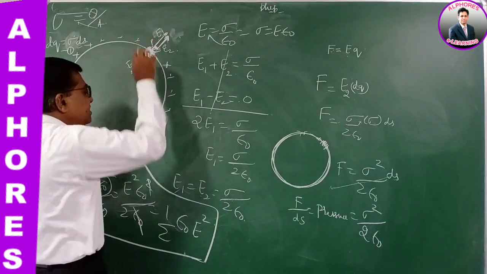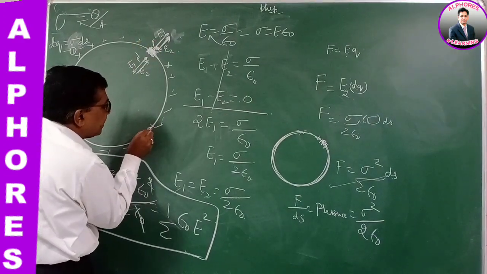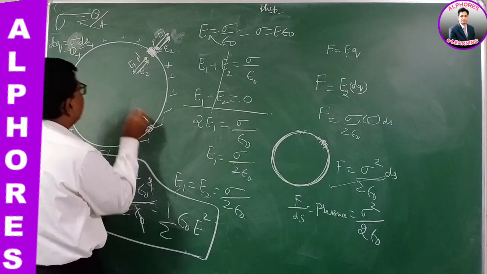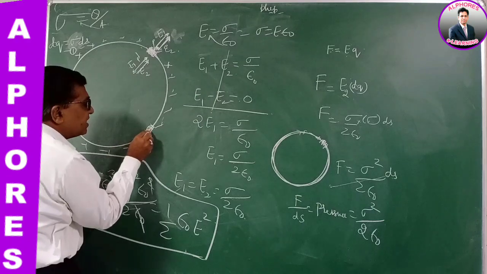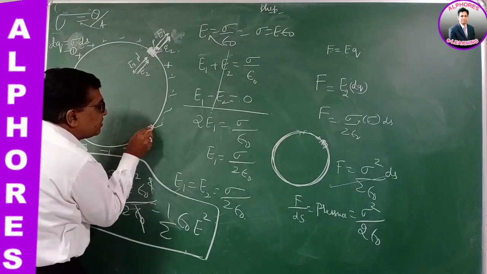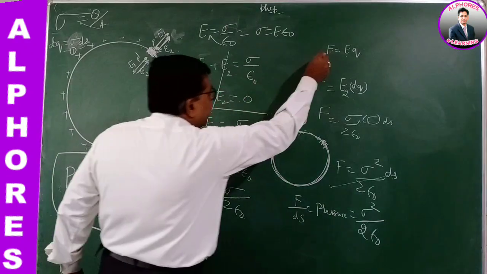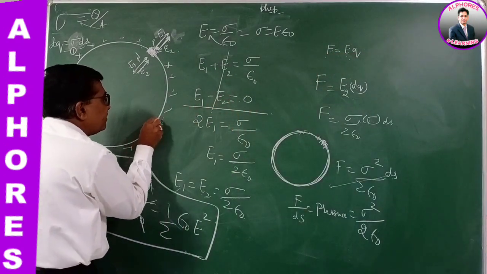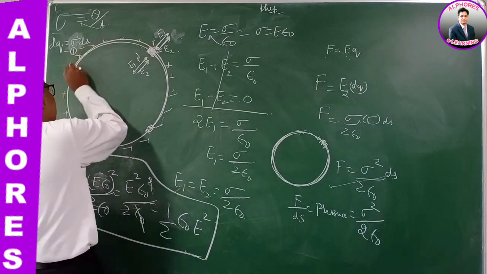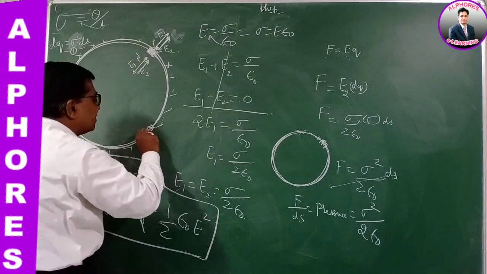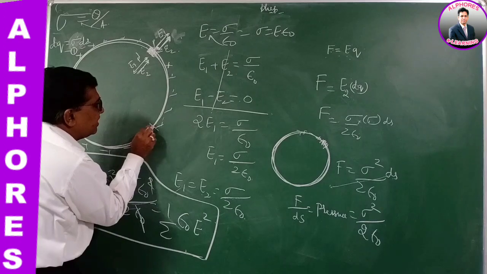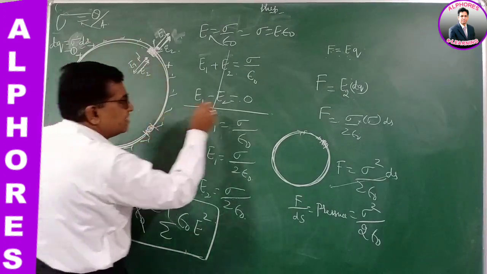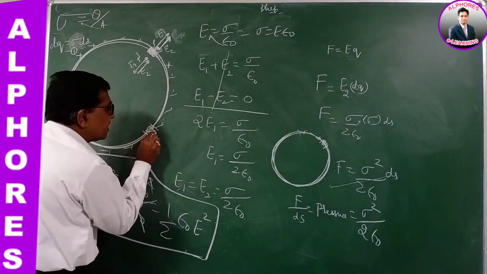Whether the area element is here or here, suppose I take a small area element right at this point. This small area element has a small charge dq, sigma ds. Then the force experienced by this area element, F is EQ, is due to the field produced by the remaining part of the charged conductor, that is E2, into its charge dq.